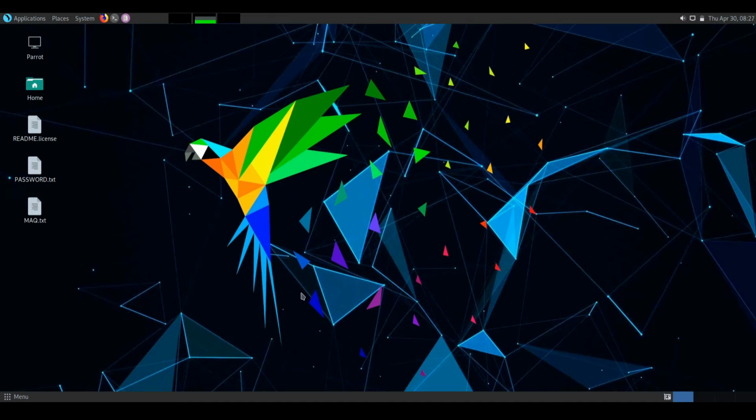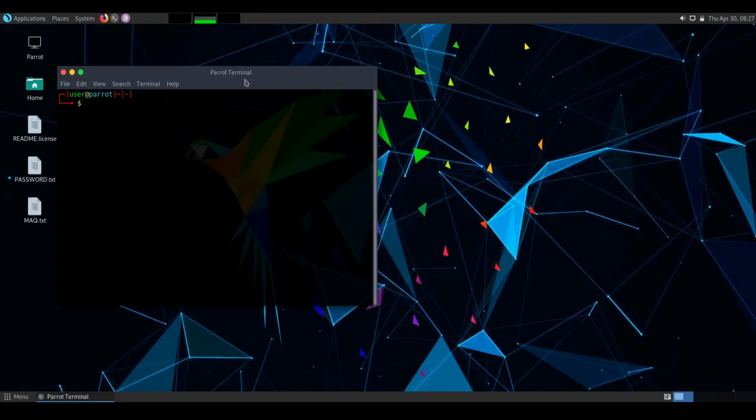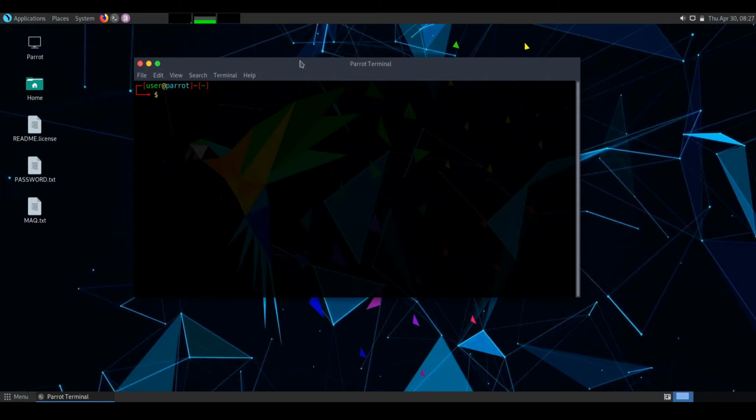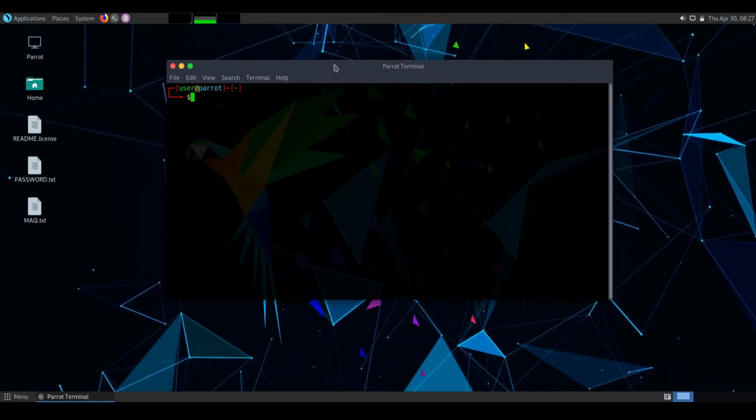So first, open a terminal. Basically, a shell is a program that receives commands from the user and gives them to the OS to process, and it shows the output. Linux shell is its main part. Distros come in GUI, which is graphical user interface, but basically Linux has a CLI, command line interface. In this tutorial we are going to cover the basic commands that we use in the shell of Linux.